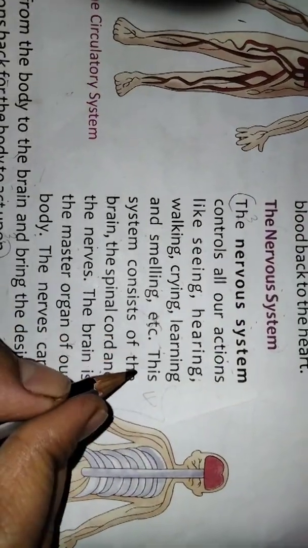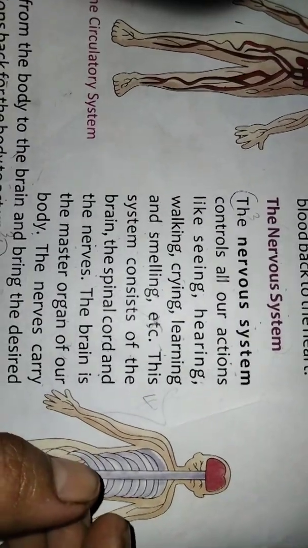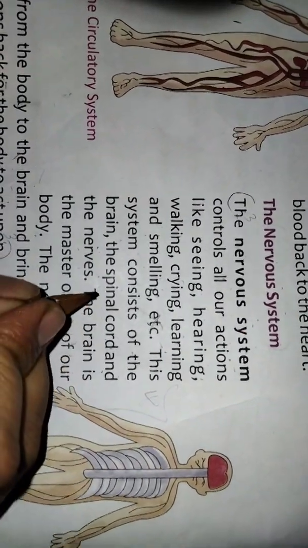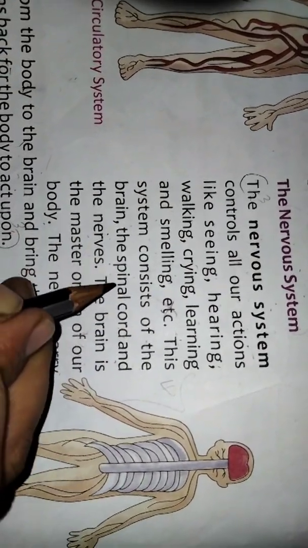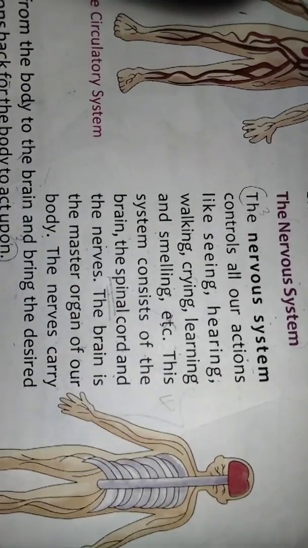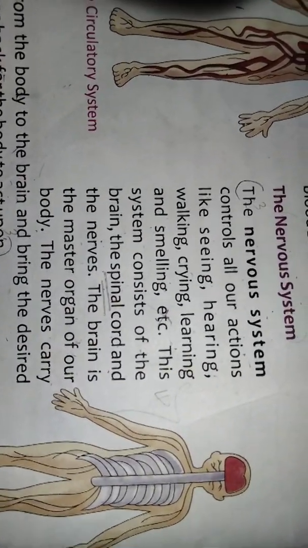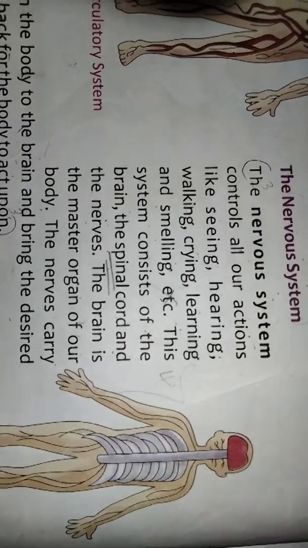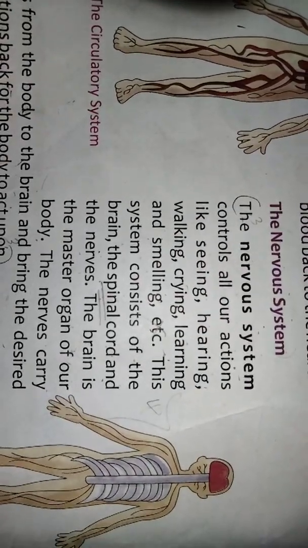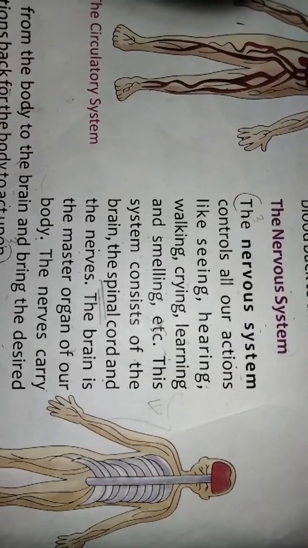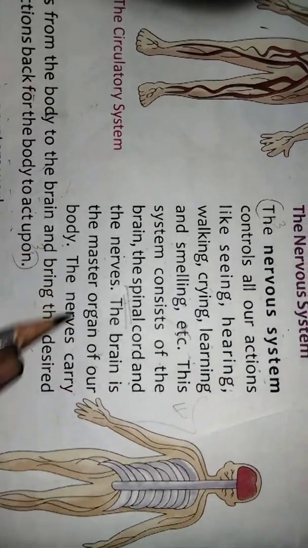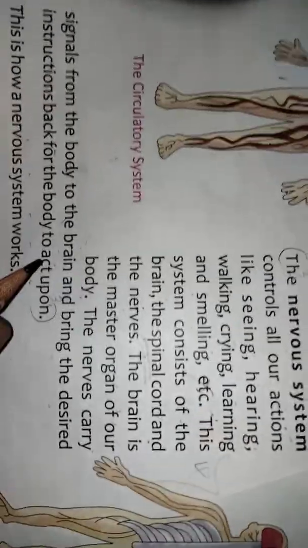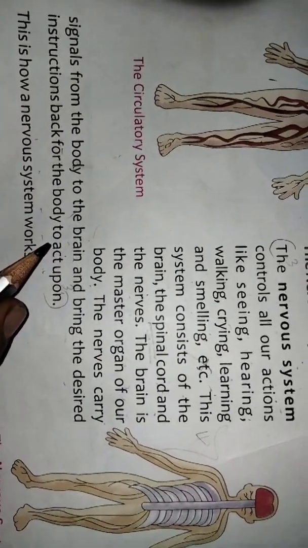This system consists of the brain, the spinal cord and the nerves. Now, what does spinal cord mean? You may not know this word. A bundle of nerves enclosed in the spine, connecting nearly all parts of the body to the brain, is known as the spinal cord. The brain is the master organ of our body. Many of you know that.